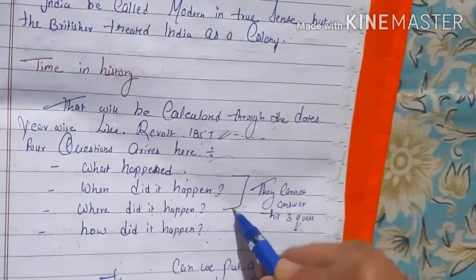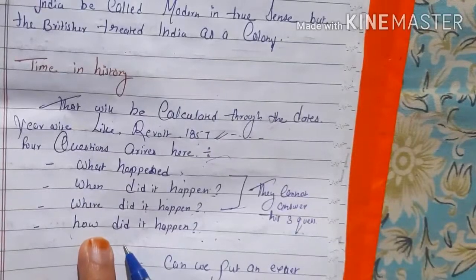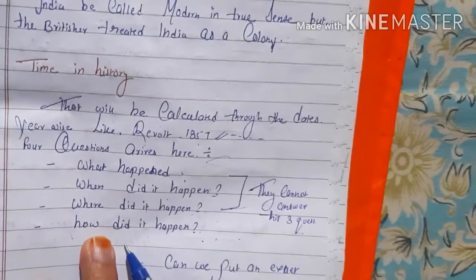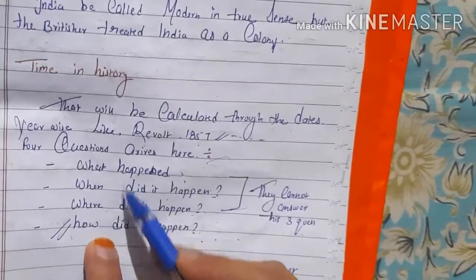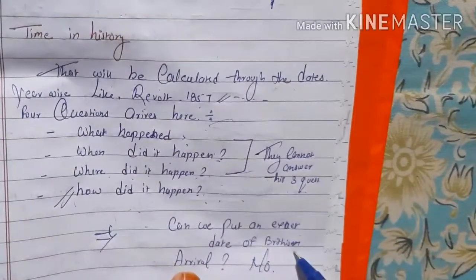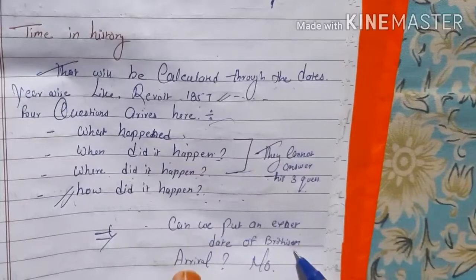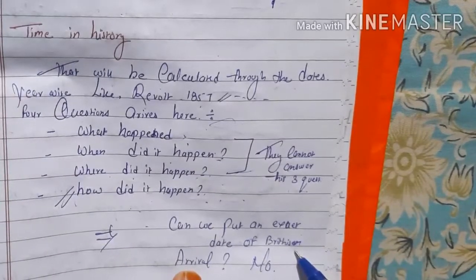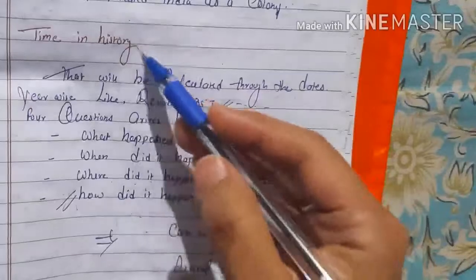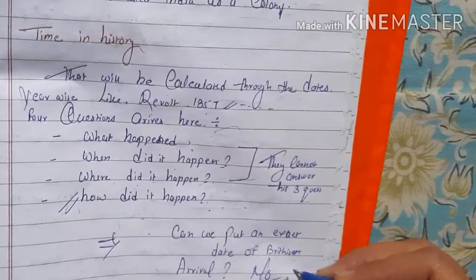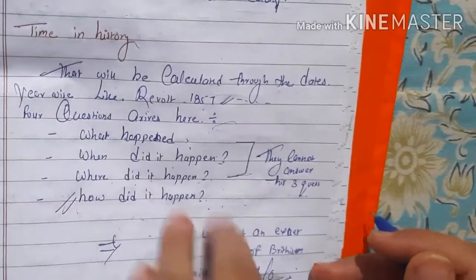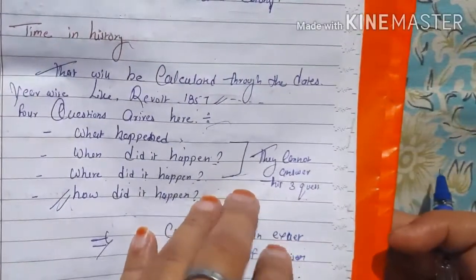We cannot answer these three questions, but we can answer how did it happen. फाइटिंग हुई होगी, ब्रिटिशर्स से फाइटिंग हुई तो we got the independence. हाँ, इसका आंसर हम दे सकते हैं, but we cannot answer the other three questions. So can we put an exact date of British arrival? क्या हम exactly बता सकते हैं कि ब्रिटिशर्स कब आए थे? No. So time in history is calculated, but it is not a strictly true concept to calculate the history. Okay, till here the time and history topic is covered.